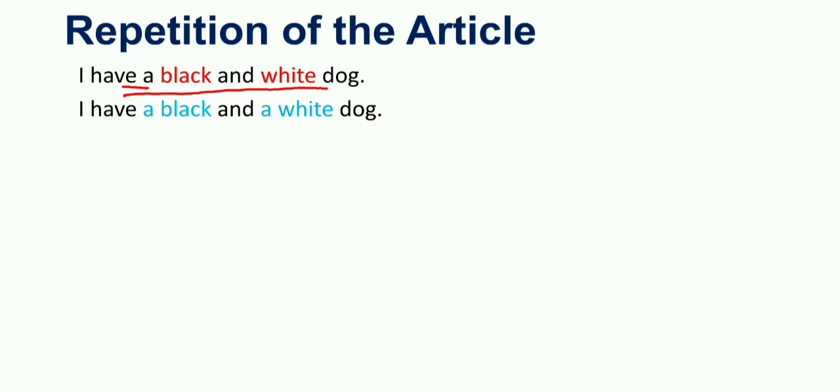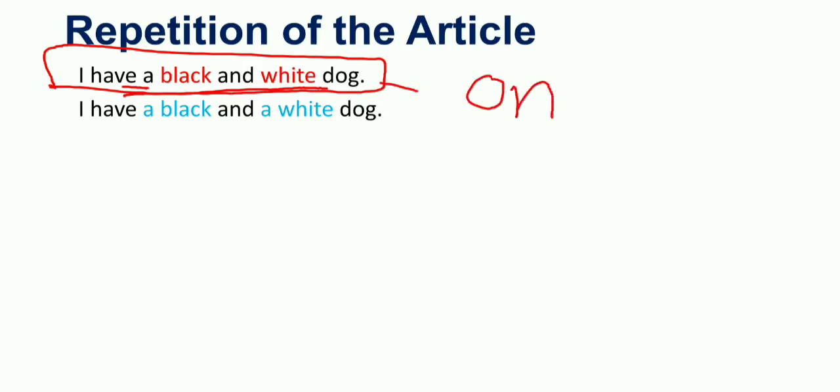So the first sentence is giving the meaning that I have a dog that is partly white and partly black. I am talking about only one dog. Dog is one, not more than one. But in the second sentence, I have repeated a black and a white.